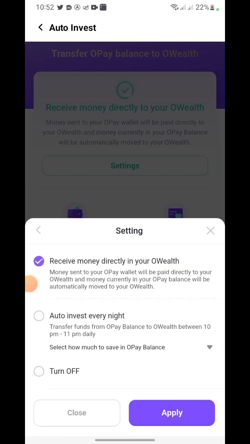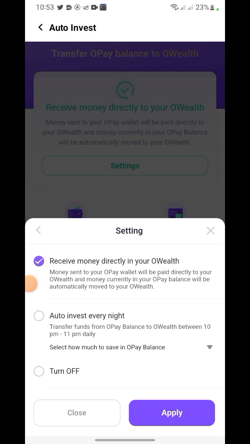If you click on settings, you can also see receive money direct into your owealth. I have set mine like, okay, any money that comes into my account should go to this owealth. Whenever I need it, I will withdraw it from there, instead of just leaving it in the other wallet that doesn't add up anything. So you can always leave it in this owealth, or you can also do auto invest every night.